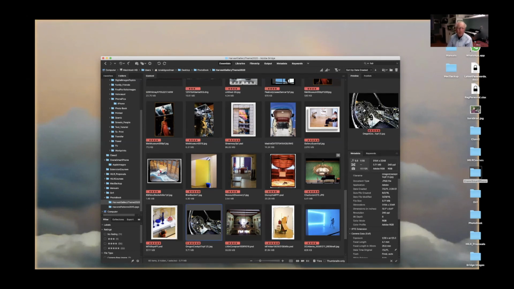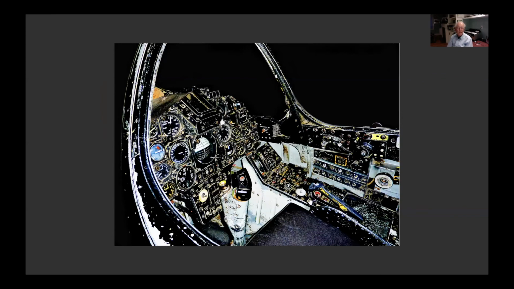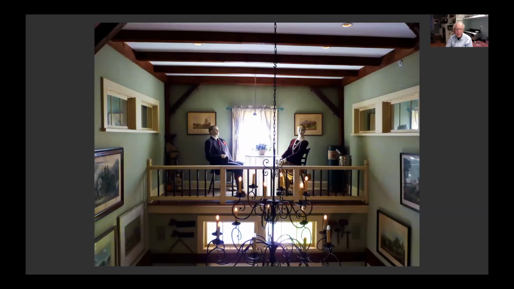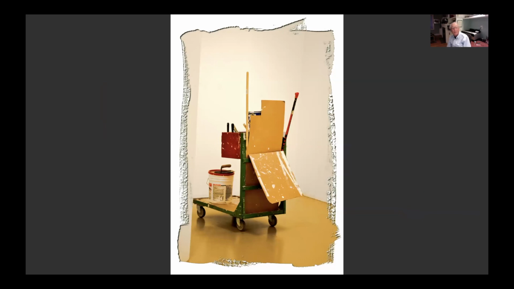This one here is the interior of a cockpit in an airplane museum. And it really transforms it. Again, in an Airbnb, there's the other one I wanted. That's in a museum recently, just sitting there in a hallway.